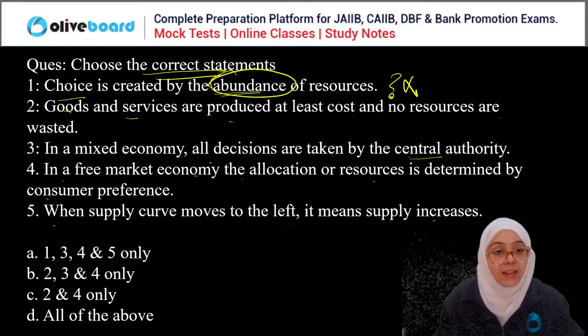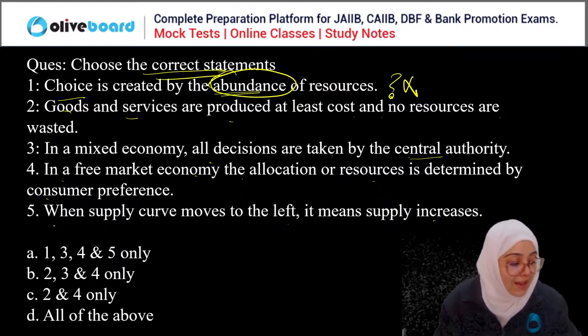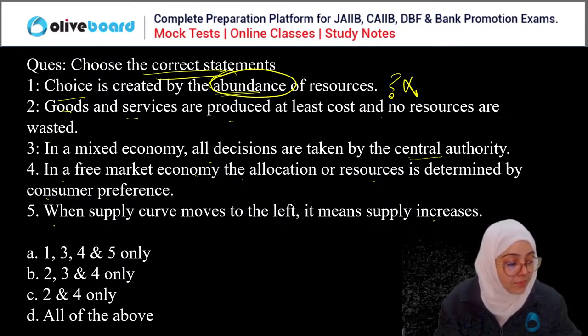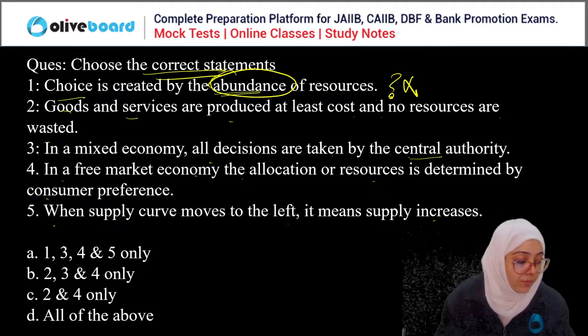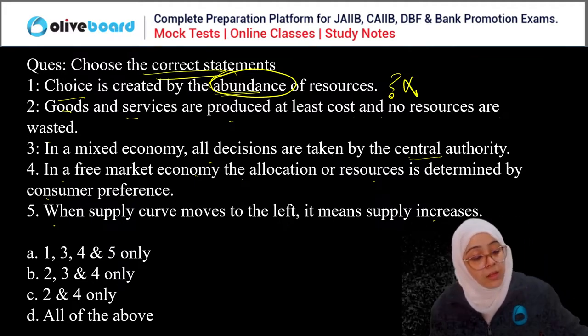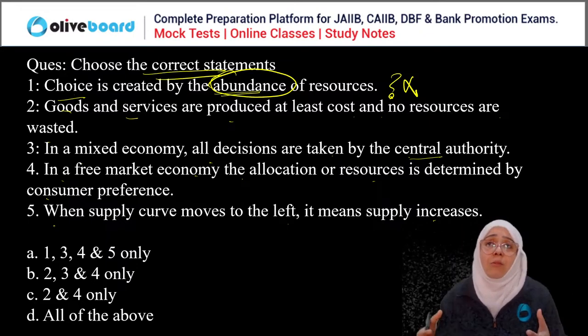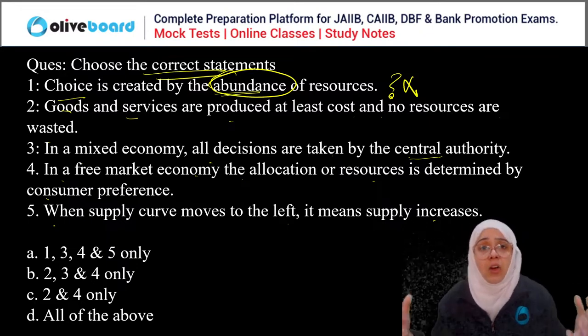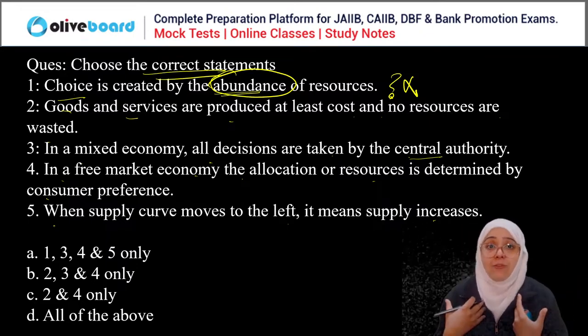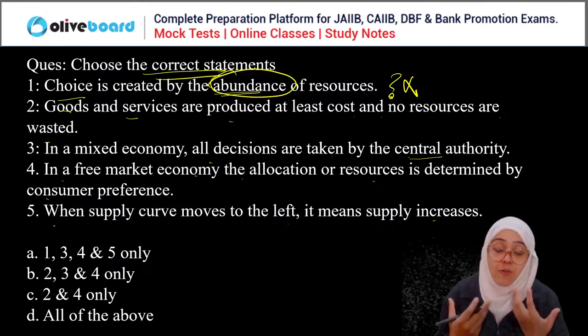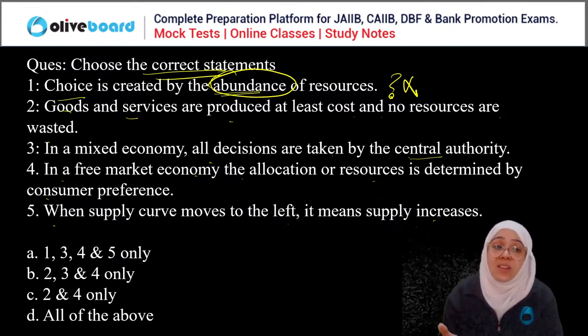Just tell me why. Abundance means plenty or large quantity. We have scarcity of the resources, not large quantity. So A is a wrong statement.